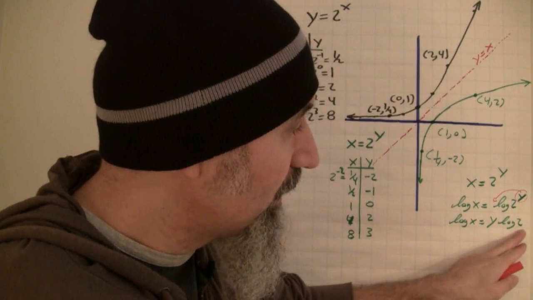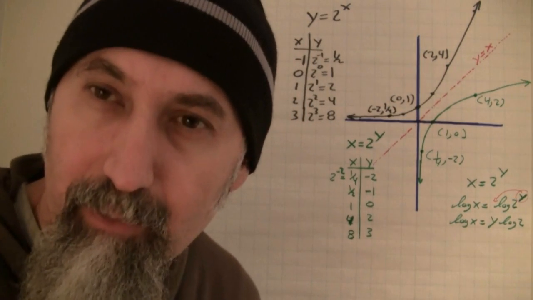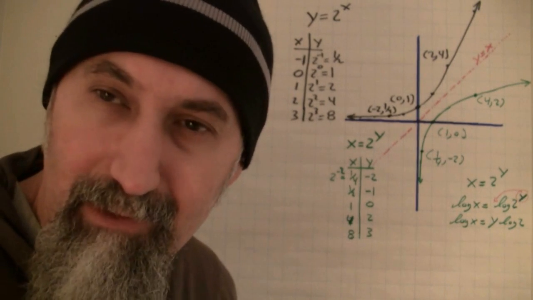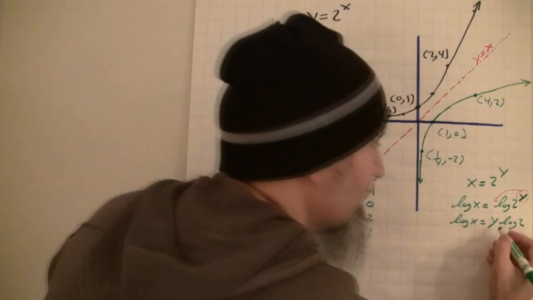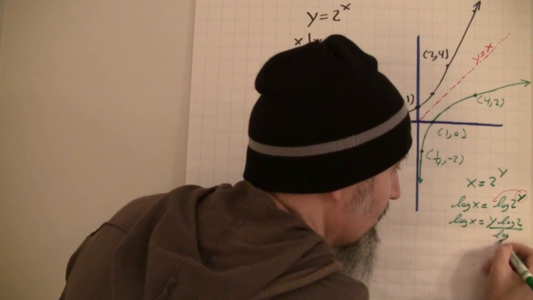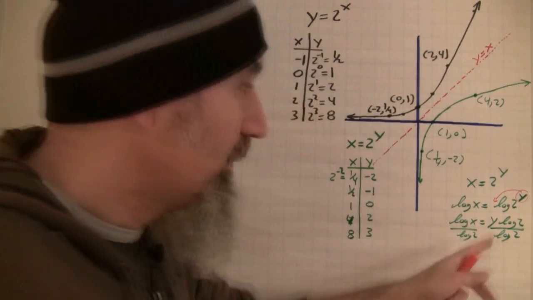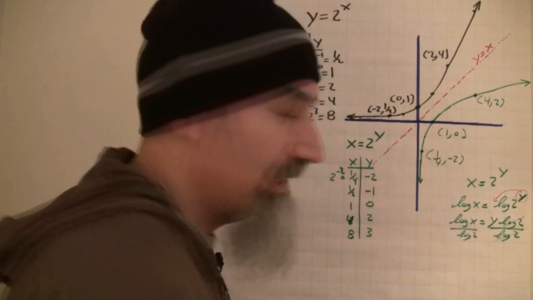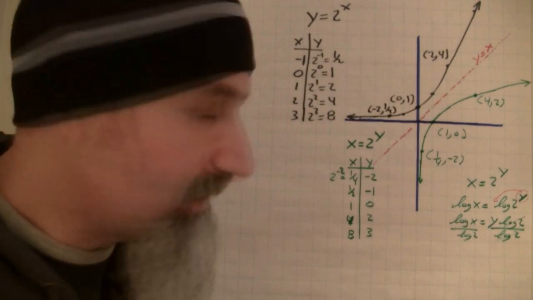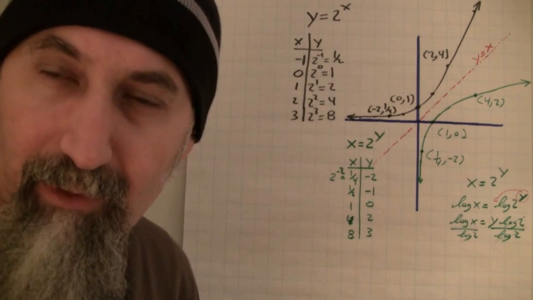Now what we want to do to get y by itself is really simple right now. All we got to do is just divide this side by log of 2. And log of 2 is just a number, right? You punch it in your calculator and you find out what it is. So we're going to divide this side by log 2, and I'm going to divide this side by log 2, right? So right now, let's do this with green, that kills that. So we have y by itself. So we've got y is equal to log x over log 2, okay?